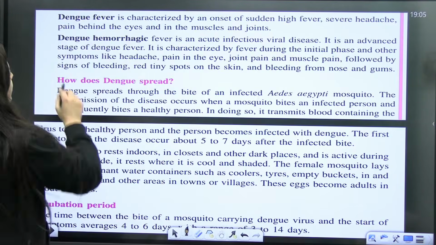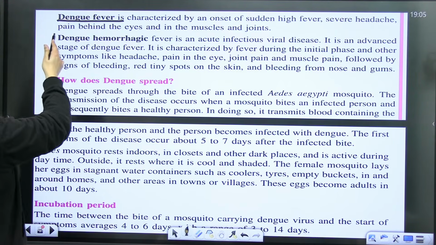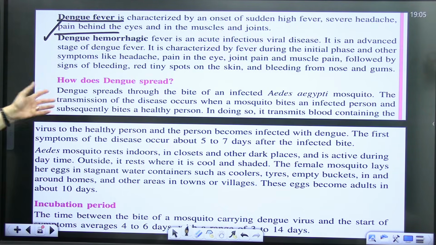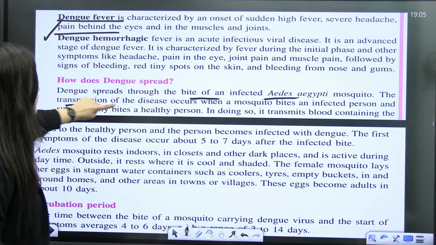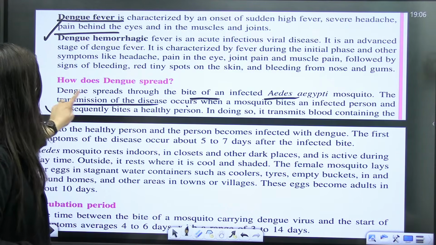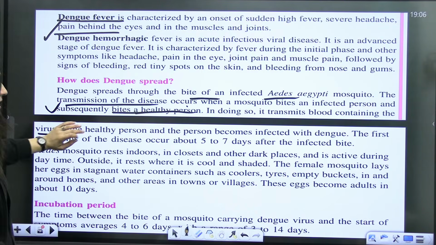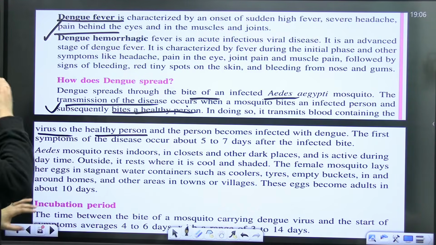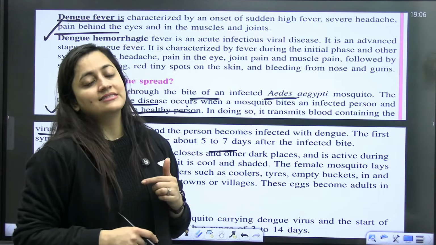So as you know about dengue fever, I told you clearly, sudden high fever, severe headache, pain, this will be there, right? How will dengue spread? Through the bite of the Aedes aegypti mosquito. The transmission occurs when the mosquito bites an infected person and subsequently bites a healthy person. It transmits the blood containing the virus to the healthy person, and the person will get infected with dengue. Symptoms will appear after 5 to 7 days, and this time period is considered the incubation period.